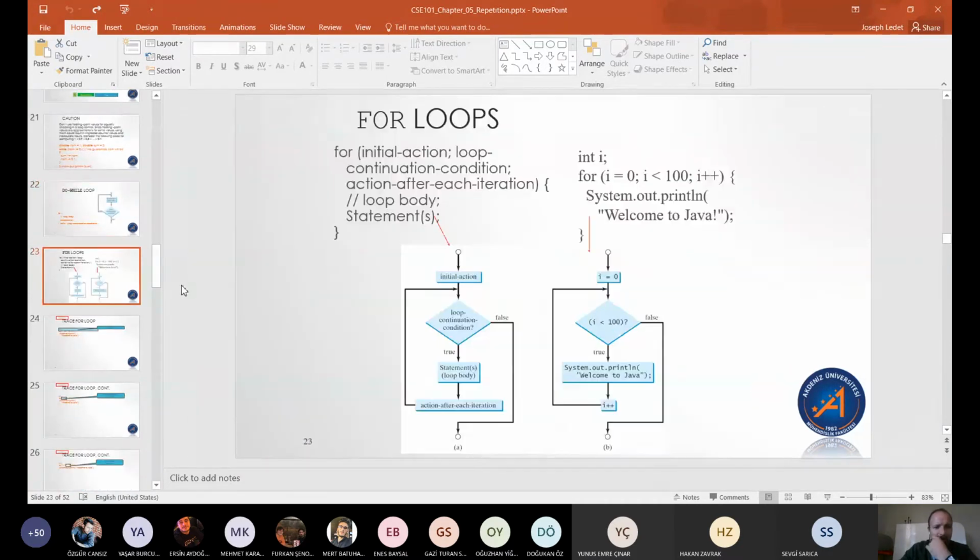So let's go ahead and talk about for loops then, because for loops are an example of a pre-test loop where we have some initial action, but we check the condition. If it's true, we do the body of the loop, then we go back. Technically, you could see this action after each iteration, this action after the last step here, as part of the body of the loop. In a sense, it is.